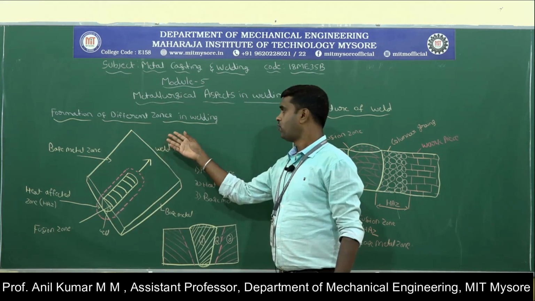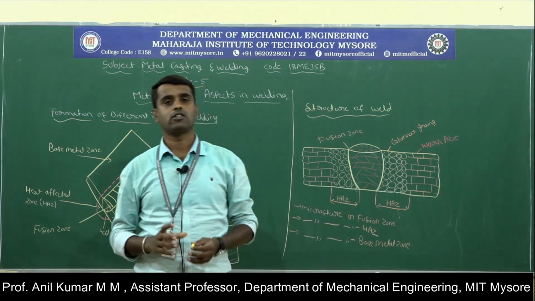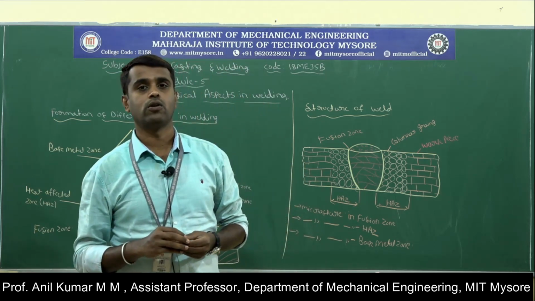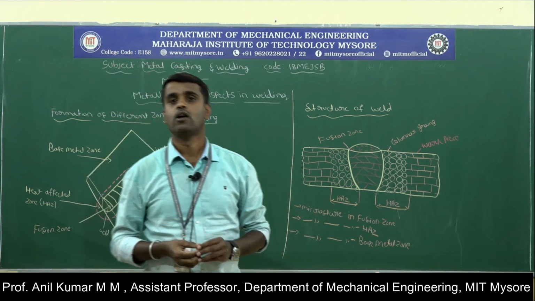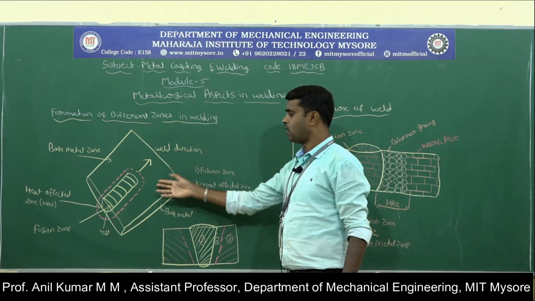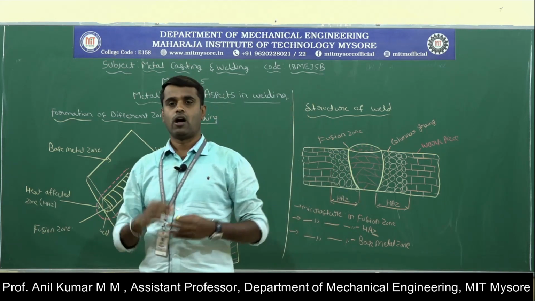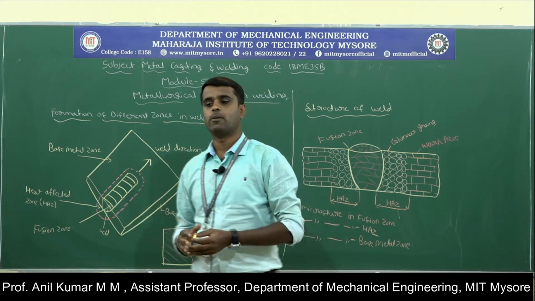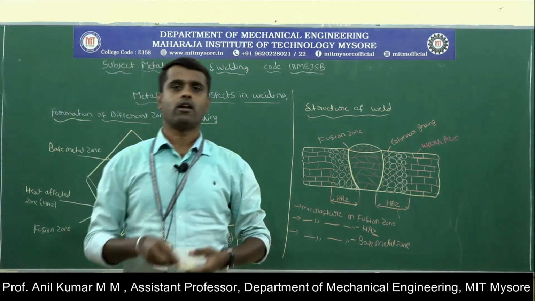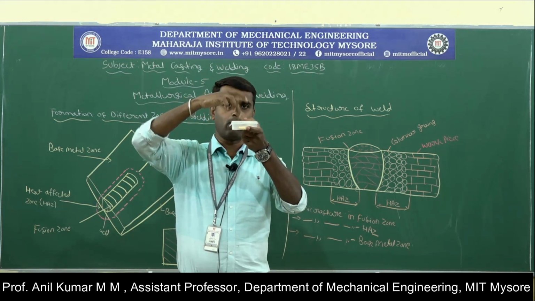Next we'll move on to the formation of different zones in the welding process. During welding, a large amount of heat interacts with the workpiece material, so the material is subjected to changes in the microstructure. During heating, the temperature varies from region to region, from one place to another on the surface of the workpiece material. For example, if you are heating the edges of the two metal pieces, a high amount of heat will be involved at the edges.